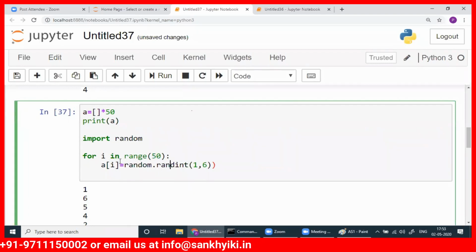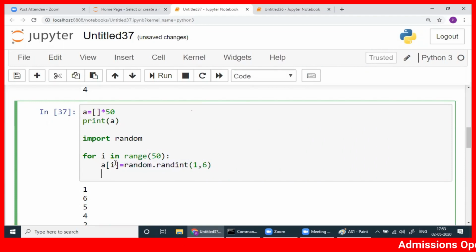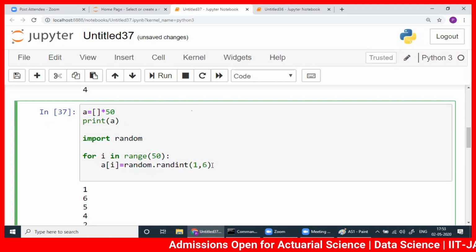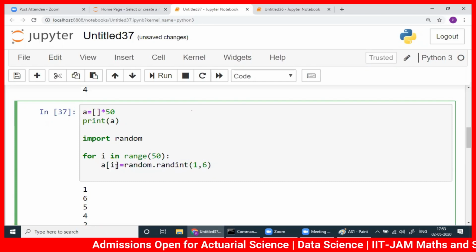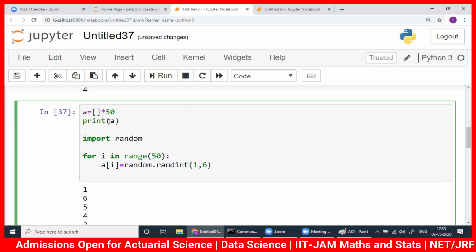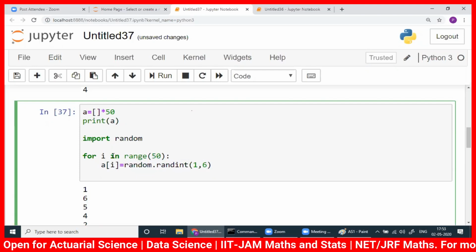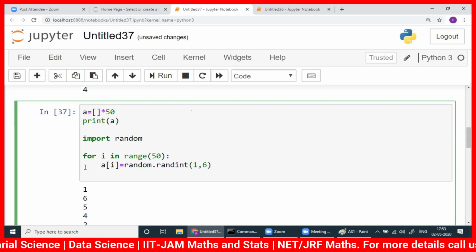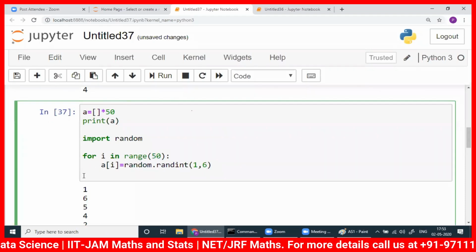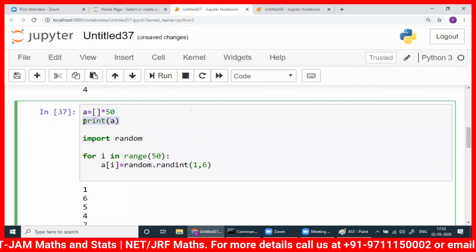This is over. So what I did is, when i is 0, this will be executed once, and that will be stored in A0. When i is 1, A1 will be another random choice between 1 to 6. When i is 2, there will be another random choice. Already you have 0, 0, 0 here, and those will be replaced by the new values. So you run it now. Let me write print A also.